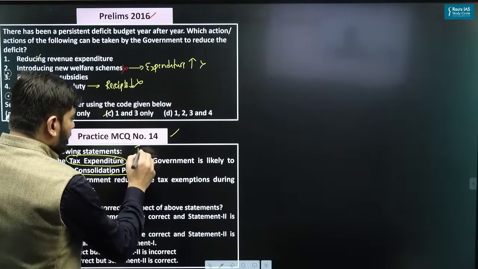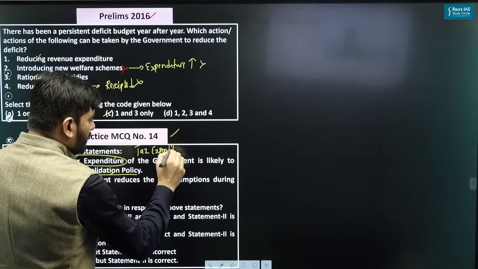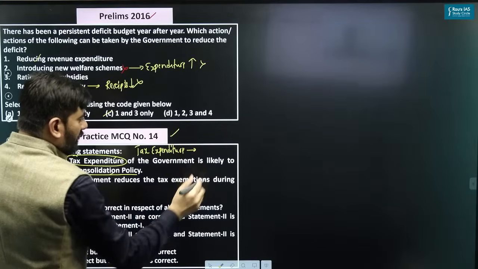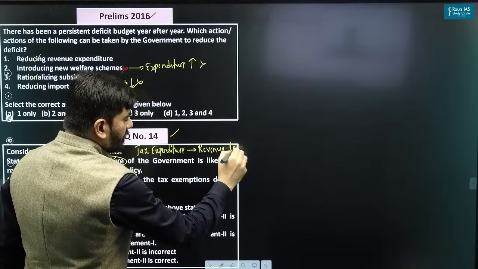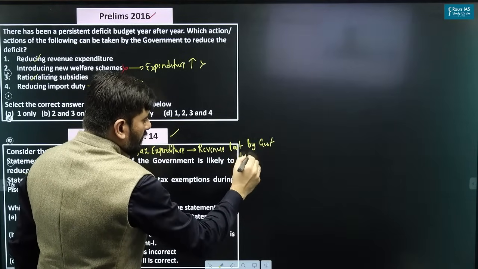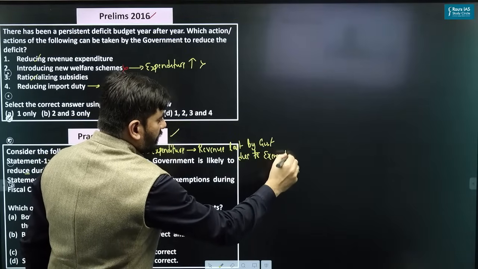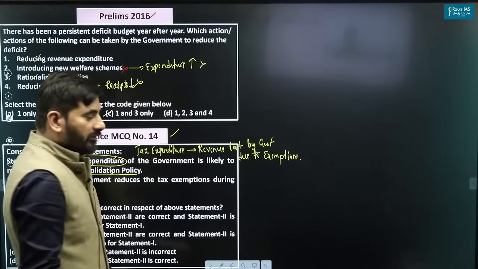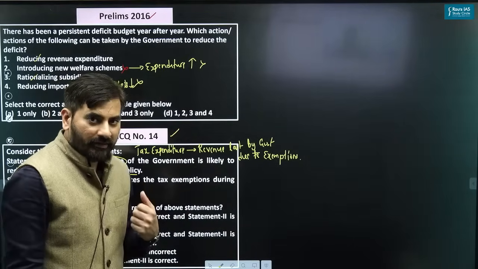What is tax expenditure, by the way? Tax expenditure simply means the revenue lost by the government due to tax exemptions. Government gives a lot of tax exemptions to individuals and companies.